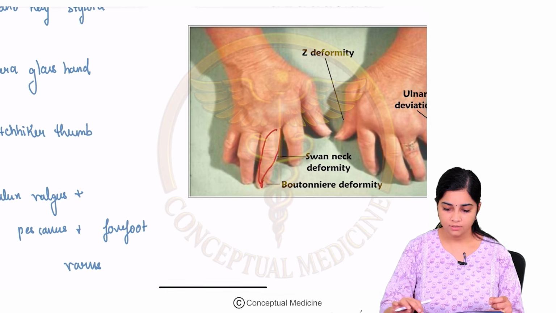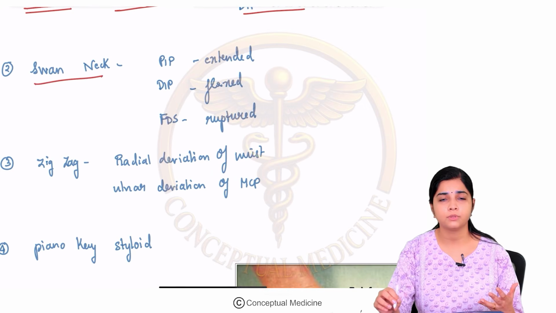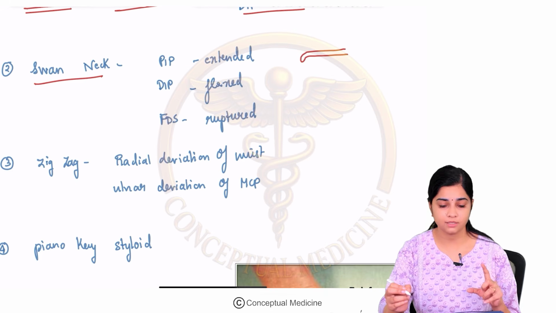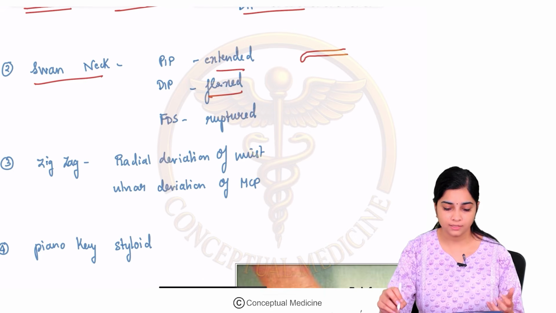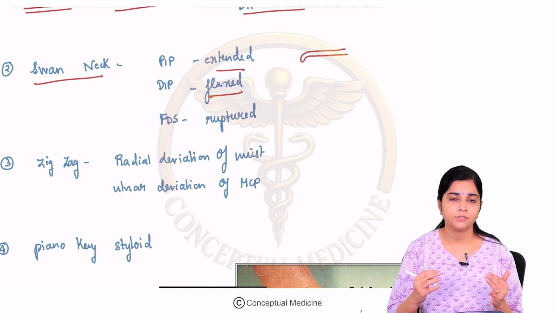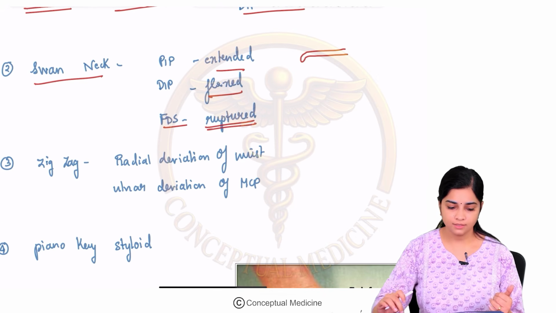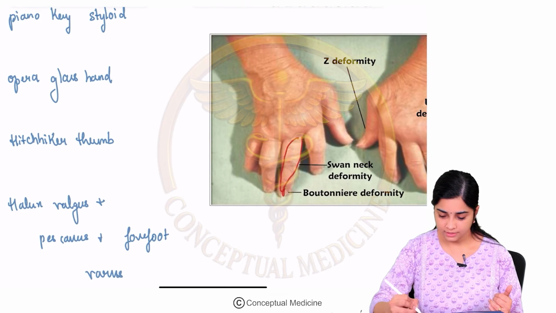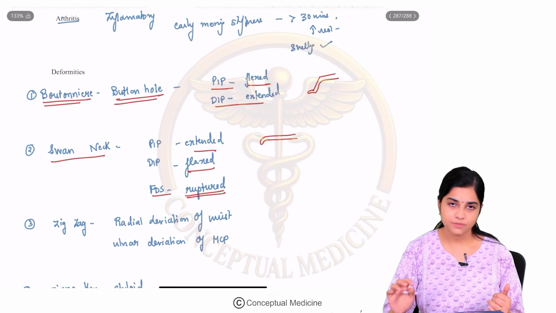Okay, fine. Next, what is a swan-neck deformity? This is just opposite to the boutonniere deformity, where the proximal interphalangeal joint is extended whereas the distal interphalangeal joint is flexed, and it looks like a swan neck. Okay, and why does this happen? This is because the flexor digitorum superficialis can be ruptured as a result of rheumatoid arthritis and results in a swan neck deformity. So can you see here that there is a swan neck deformity here? Okay, so these are the first two deformities.